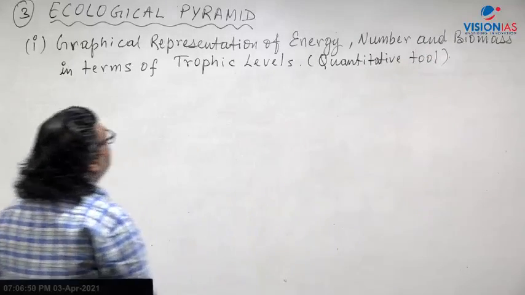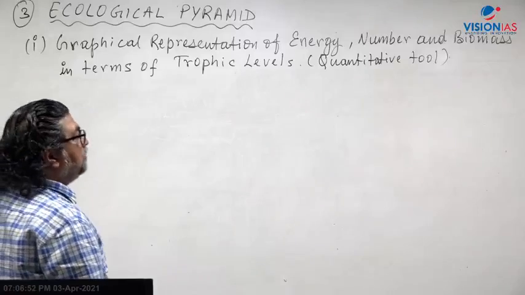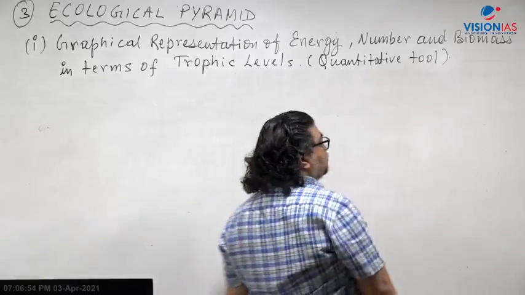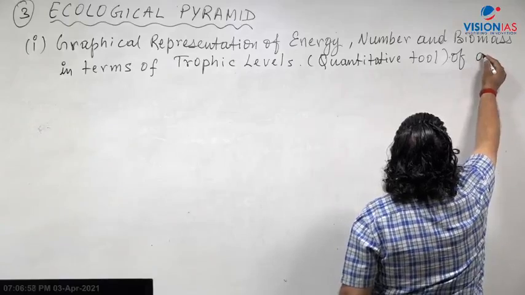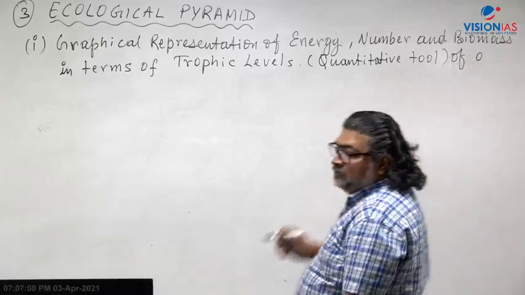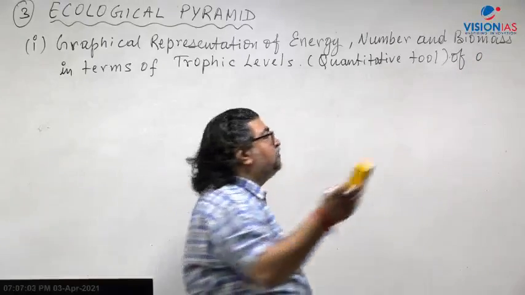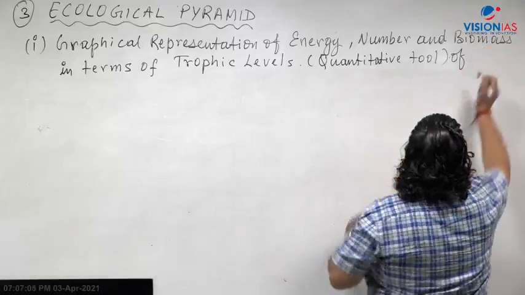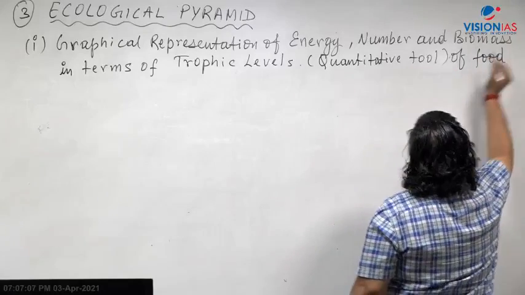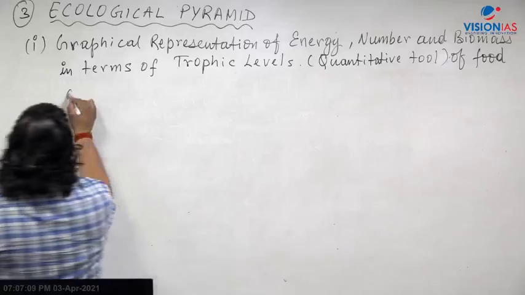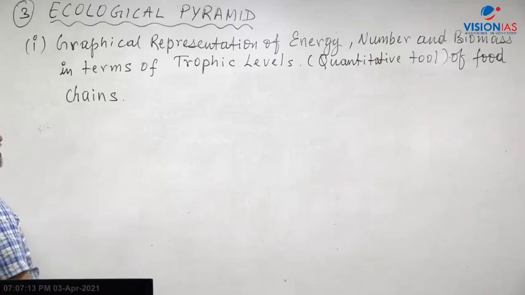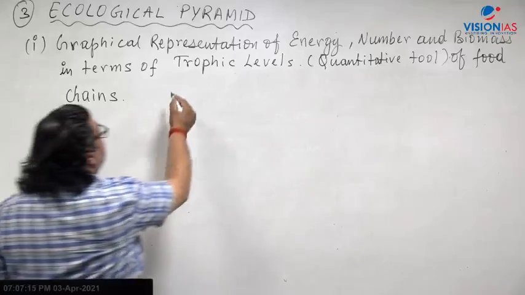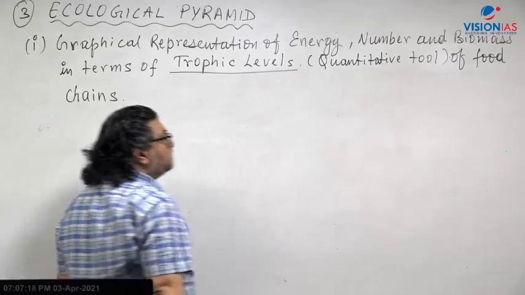So what is there? Graphical representation of energy, number and biomass in terms of trophic levels of food chains. Here we take in terms of the food chains. Whatever food chains are there, either in terms of energy or numbers or biomass, they are represented in terms of trophic levels, right?